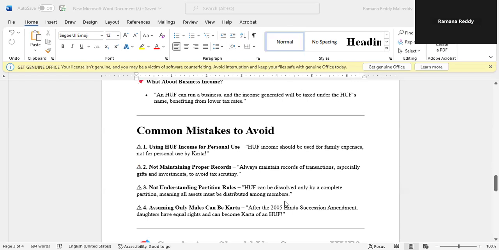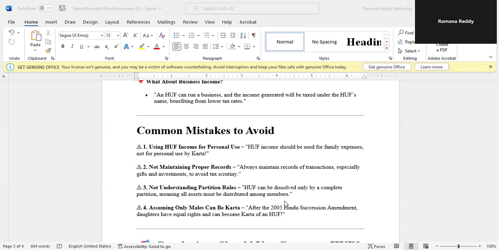So what are the common mistakes to avoid? Using HUF income for personal use is a mistake. HUF income should be used for family expenses, not for personal use by the Karta. And not maintaining proper records. Always maintain records of transactions, especially gifts and investments, to avoid tax scrutiny.